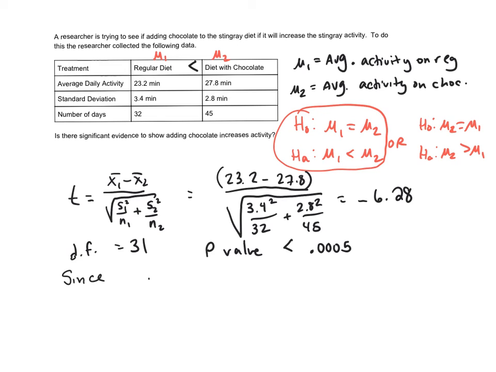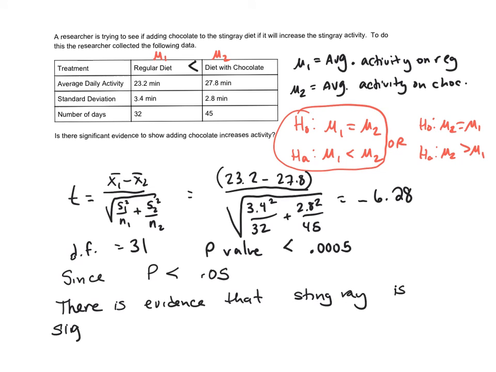So since the p is smaller than alpha, which we just assume is 0.05 because it's not given, we say there is evidence that the stingray is significantly more active on the regular diet.